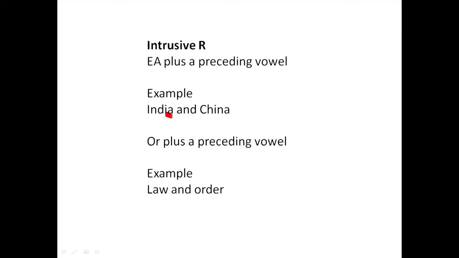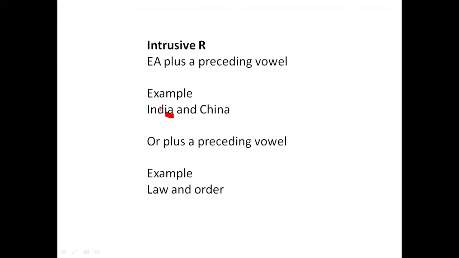Now we have India and China. India ends in ear, and the other word begins with a vowel. So two vowels are difficult to pronounce in succession. India and China. You see, there is a gap there.